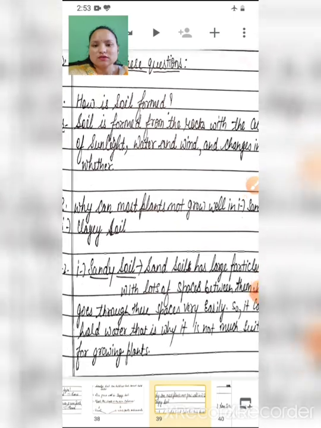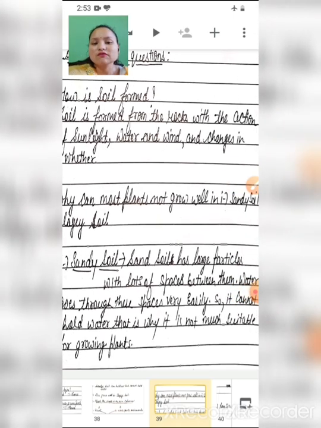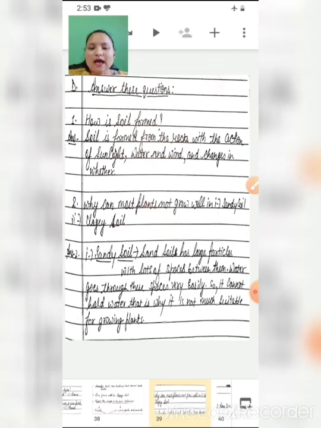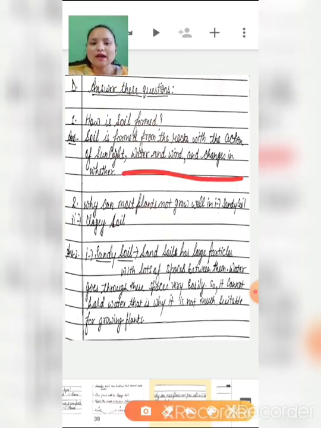Next, answer these questions. How is soil formed? Soil is formed from rocks with the action of sunlight, water and wind and changes in weather. Why can most plants not grow well in sandy soil and clay soil?